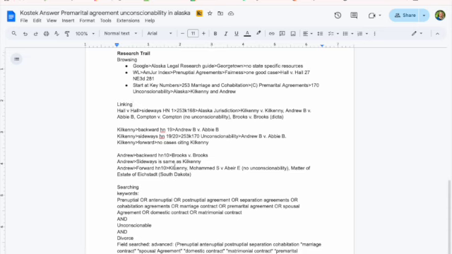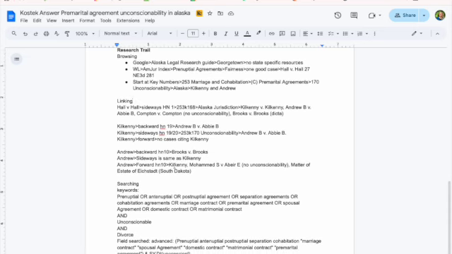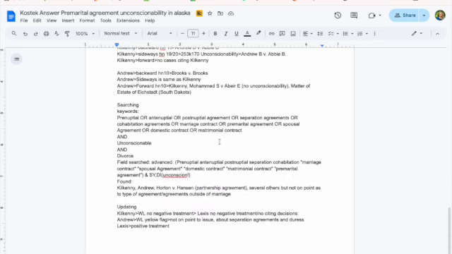My next step is to search. The thing I'm going to do first in my searching is come up with keywords. So I'm going to use our ladder of abstraction and come up with multiple words and concepts that I all need in my search. So the first idea that I need in my search is the idea of a prenuptial agreement. The next idea I need is unconscionability, and then that third thing might be divorce.